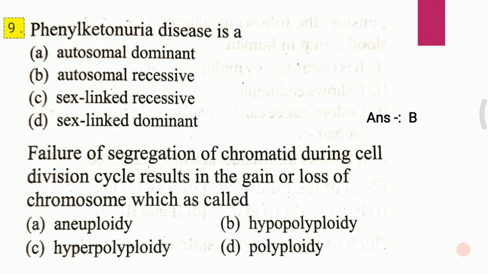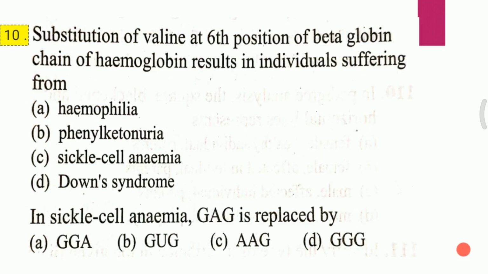Question second. Failure of segregation of chromatids during cell division cycle results in the gain or loss of chromosomes, which is called A. Aneuploidy. B. Hypoploidy. C. Hyperploidy. D. Polyploidy. Failure of segregation of chromatids during cell division cycle results in the gain or loss of chromosomes, which is called, and the answer to the second question is A, that is aneuploidy.